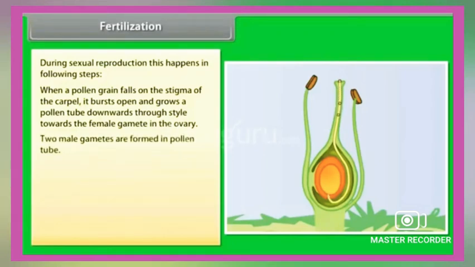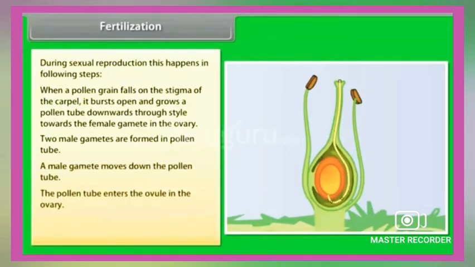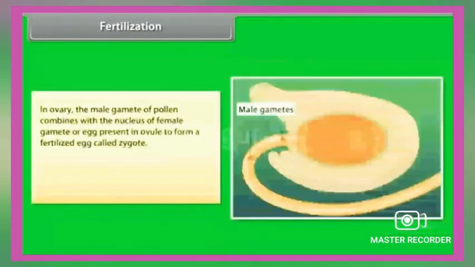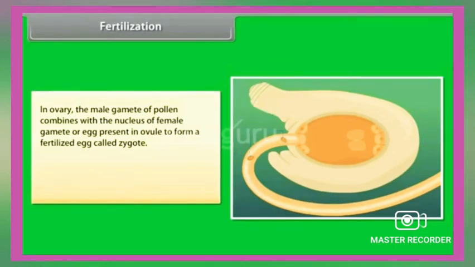Two male gametes are formed in the pollen tube. A male gamete moves down the pollen tube, and the pollen tube enters the ovule in the ovary. The tip of the pollen tube bursts open and the male gamete comes out of the pollen tube. In the ovary, the male gamete of the pollen combines with the nucleus of the female gamete or egg present in the ovule to form a fertilized egg called zygote.